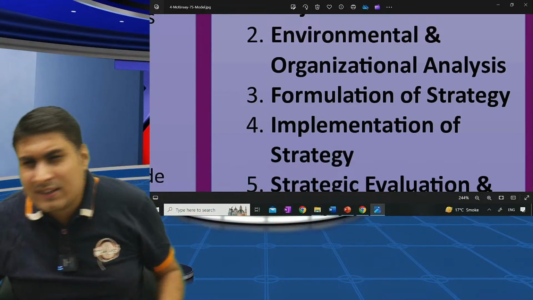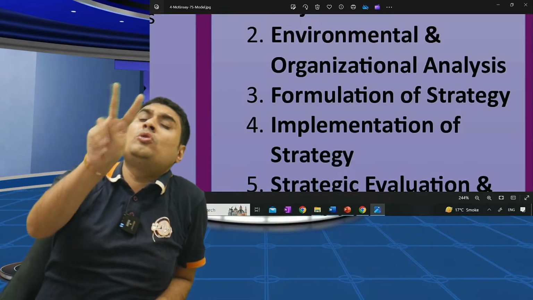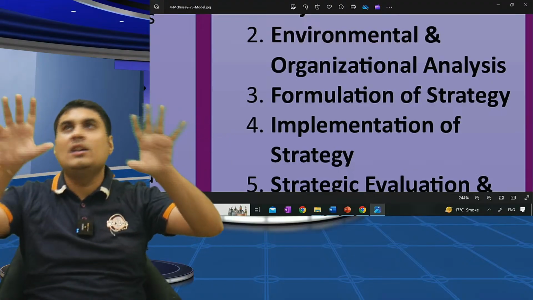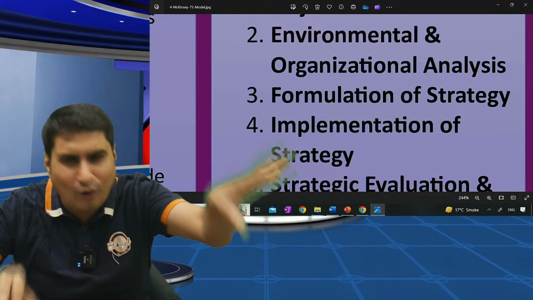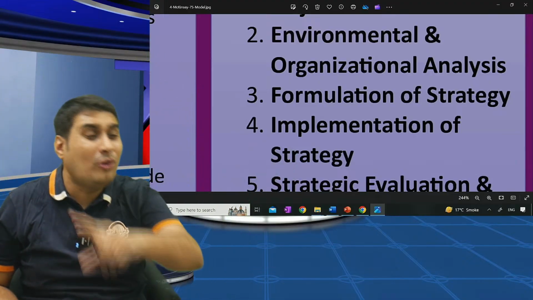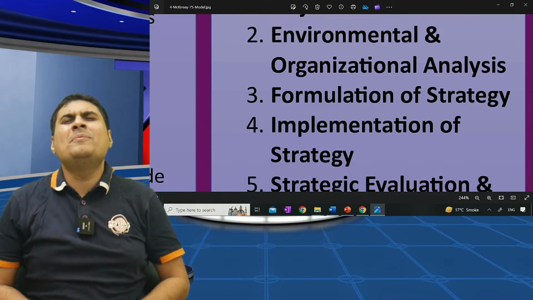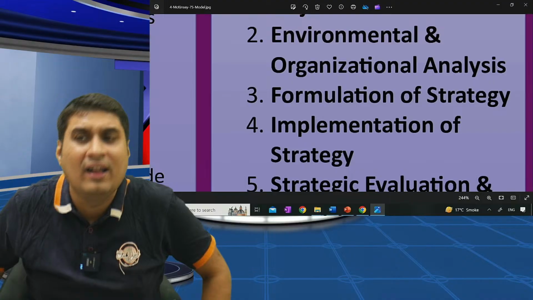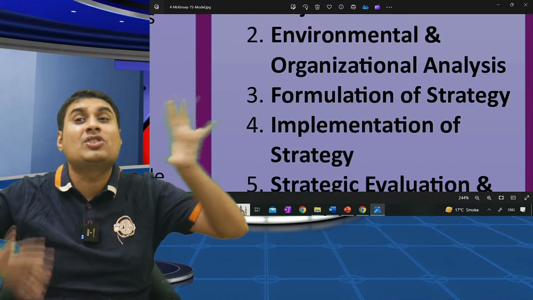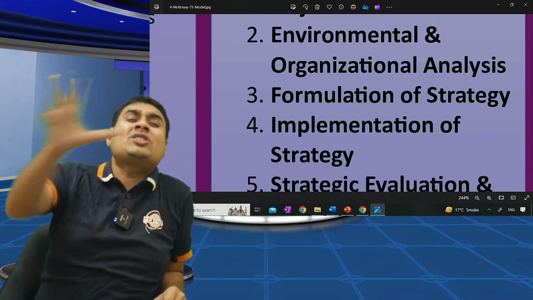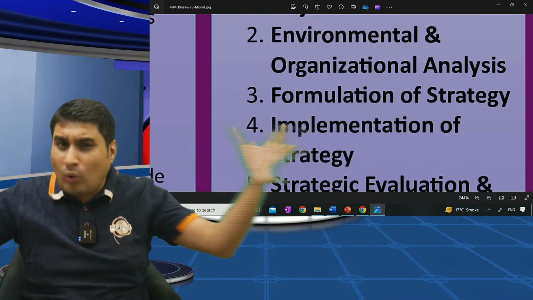You will tell me what is environment. Environment includes basically two things: opportunity and threat. OT, not operation theater. What's organization? You have to look at yourself. Don't look only outside. You have to look at yourself. Organization: strength, weakness. So environment is opportunity, threat. Organization is strength, weakness. Basically, do SWOT analysis.